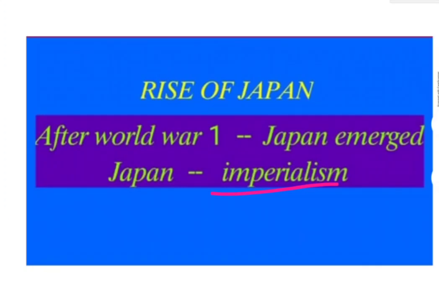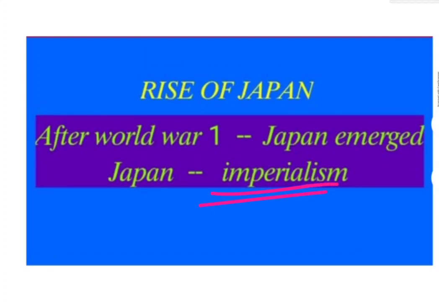It sowed, S-O-W-E-D, the seeds for the Second World War. So the activities of Japan led to the Second World War. So this much only.